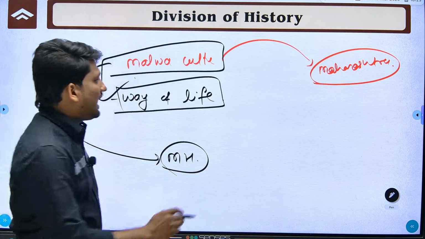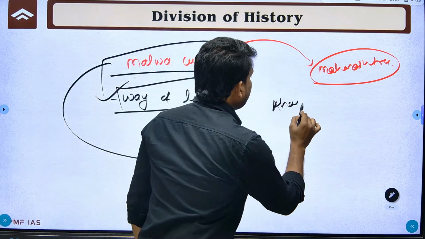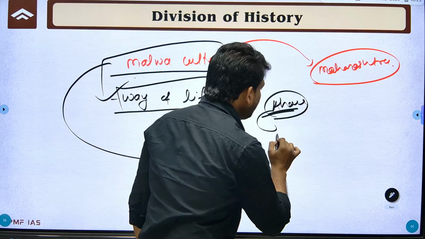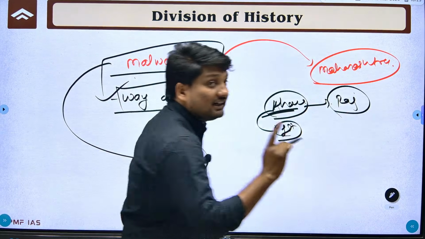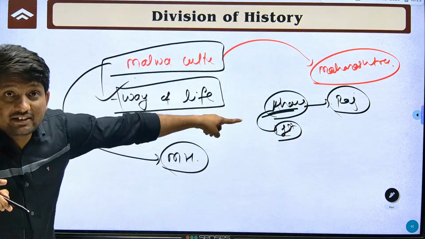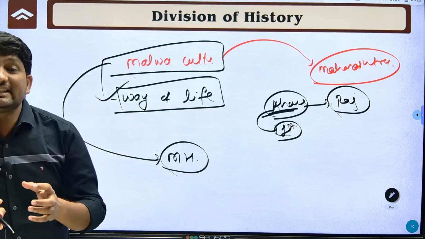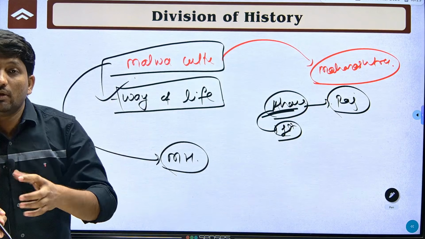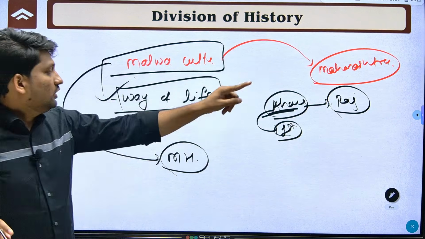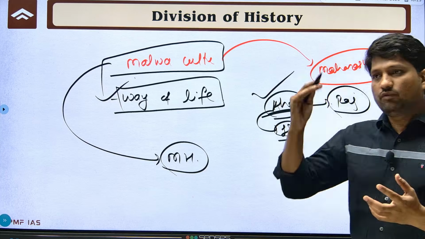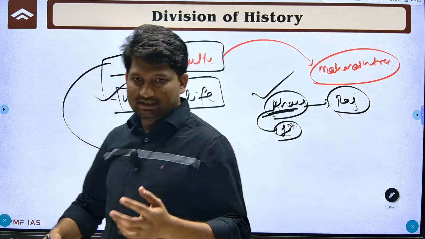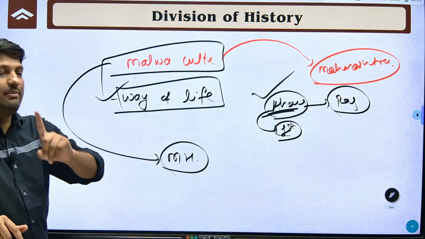Like the Ahar culture: the name Ahar is based on the first discovered site. This Ahar culture is from Rajasthan, but that doesn't mean all the sites belong to Rajasthan. You can see many sites in Madhya Pradesh. Before showing the Malwa culture, they show the Ahar culture. So one site can be found in more than one culture. We are going to discuss that in this lecture. Am I clear to everyone?